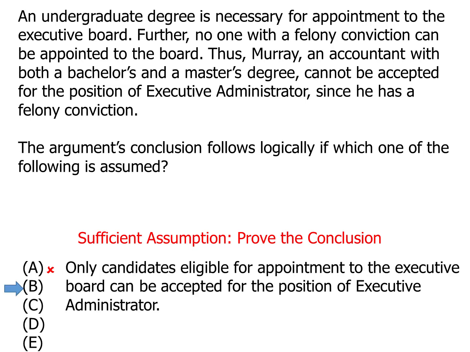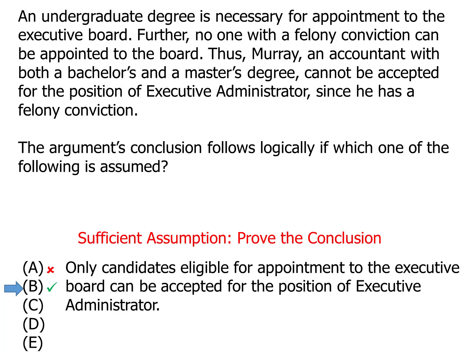Answer choice B. Only candidates eligible for appointment to the executive board can be accepted for the position of executive administrator. So this is good because if only people who are eligible to be on the board can be the executive administrator, he can't be on the board. Murray can't be the executive administrator. So that's our answer. Now, we can glance at the other answer choices just to make sure.